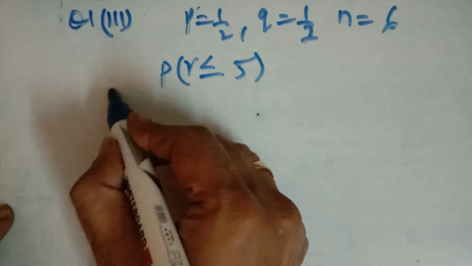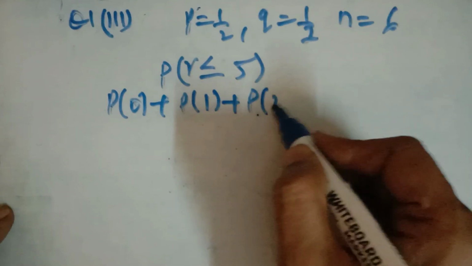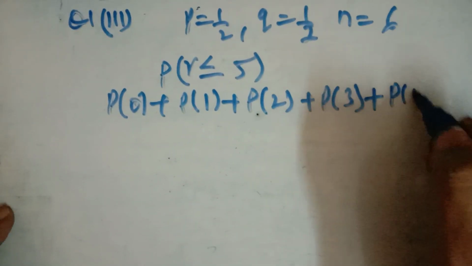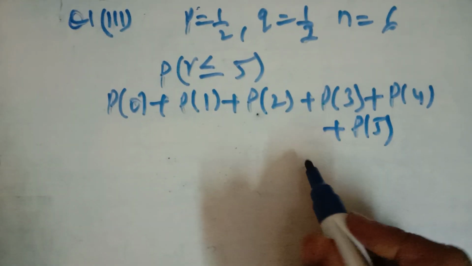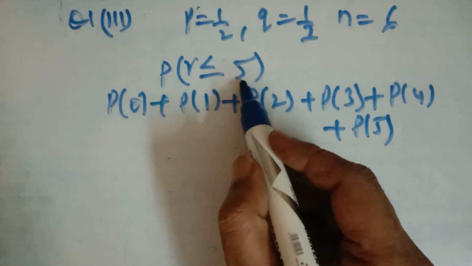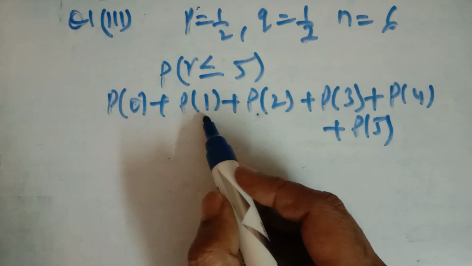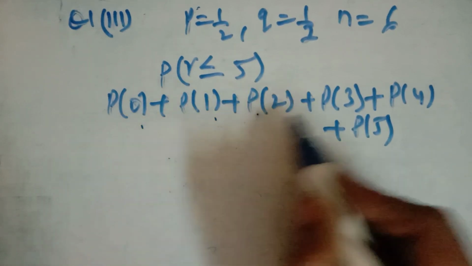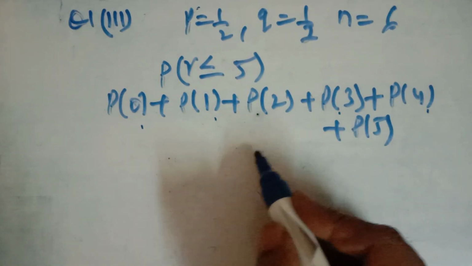At most 5 means P0, P1, P2, P3, P4, P5. It means we have to use this formula 6 times. At most 5 successes means either you should have an odd number on 1 die, or on 2 dice, or 0 dice, or 3 dice, or 4 dice, or 5 dice, maximum 5. It becomes very lengthy.